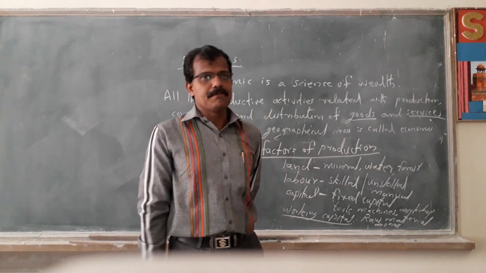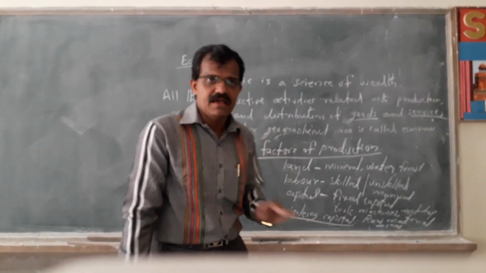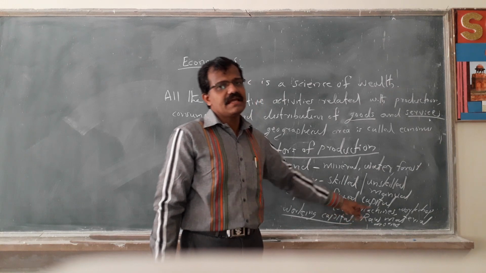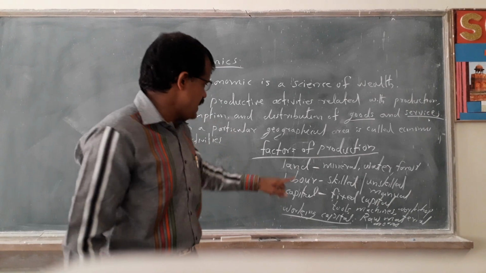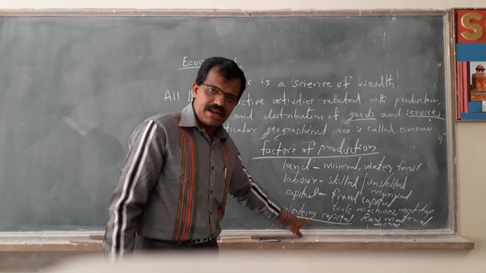Some money is always required at the time of production. Then raw materials, this is called the working capital. Then land, labor, capital. Capital is divided into fixed capital and working capital.